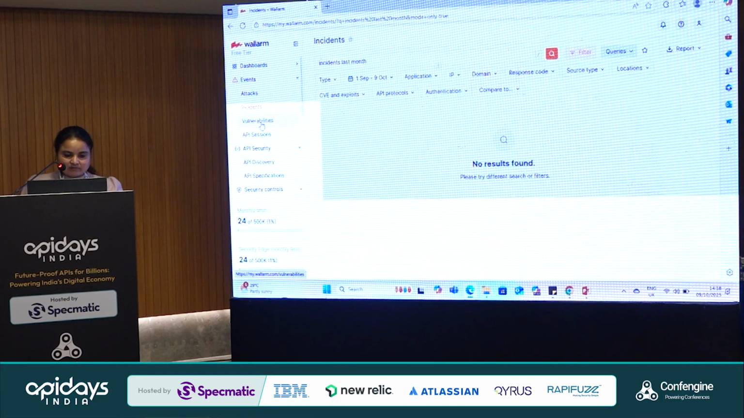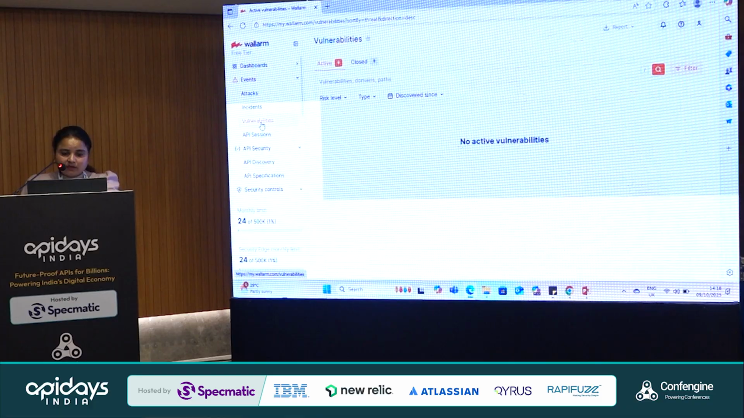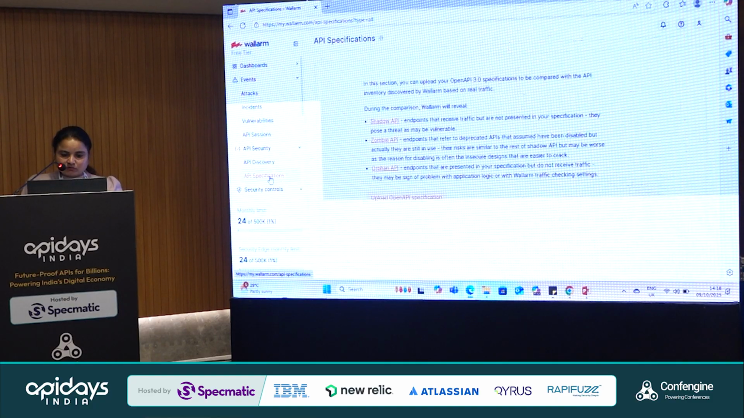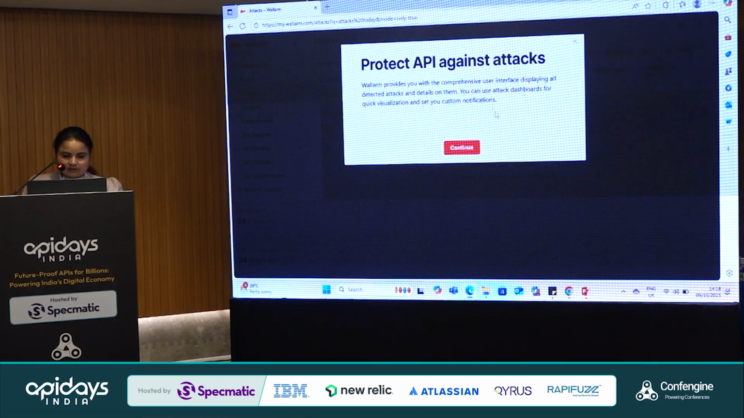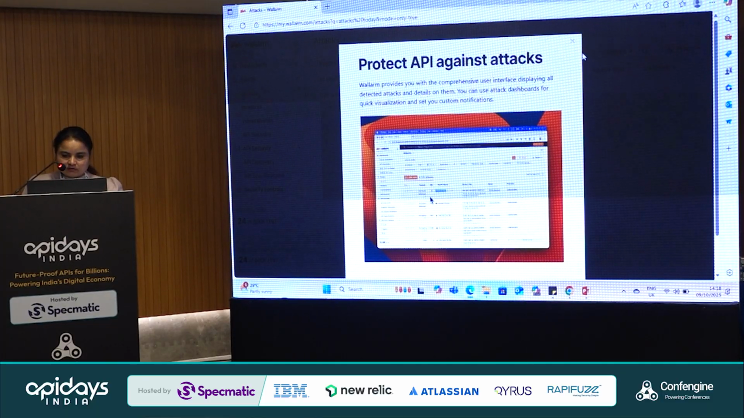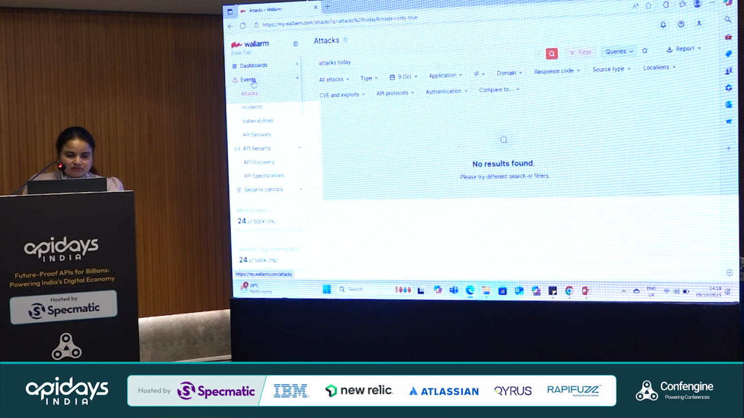And if I go to vulnerabilities, it also shows the risk level, high, medium and all. It shows live data and pre-prod also. We can add API specifications, and the shadow API, zombie API and all those things. There are many things here, and attacks also, as we have seen, and we can continue against the attack. We can upload, integrate with our endpoint APIs, and monitor.